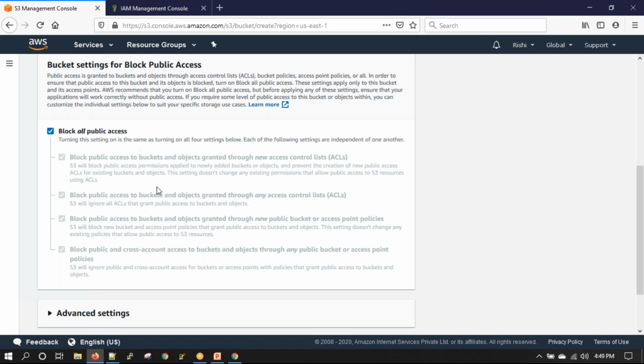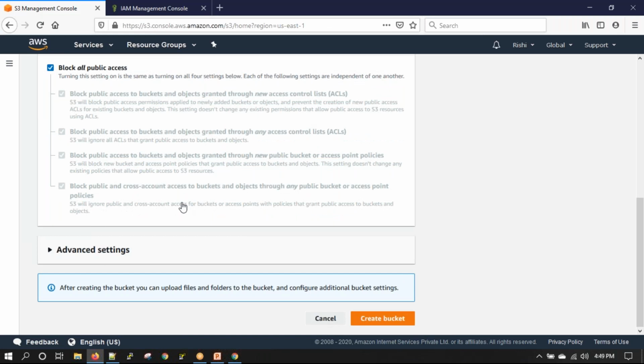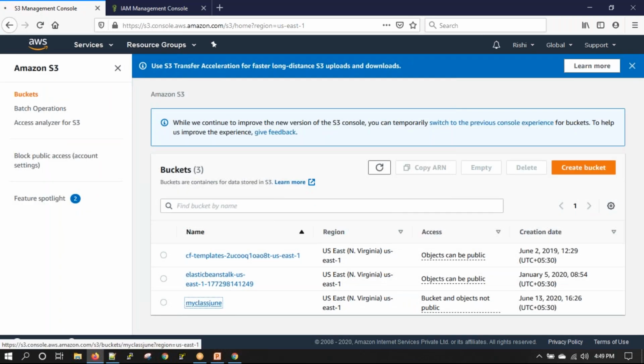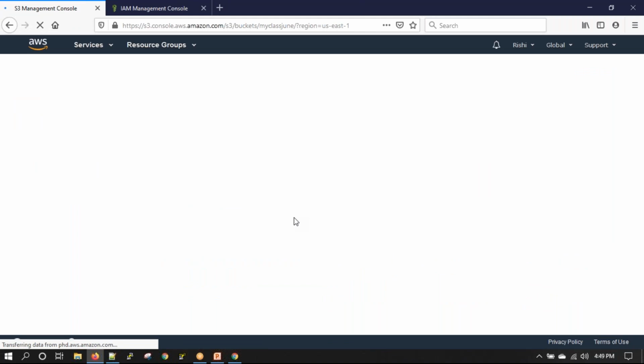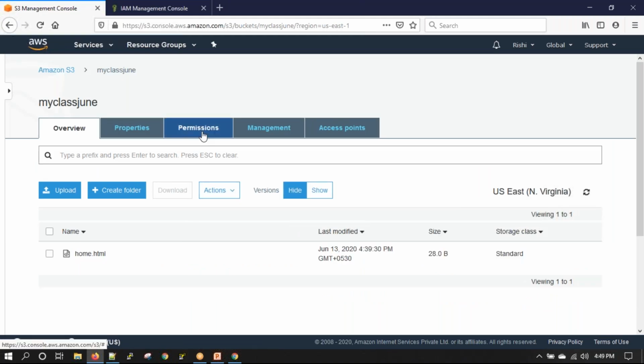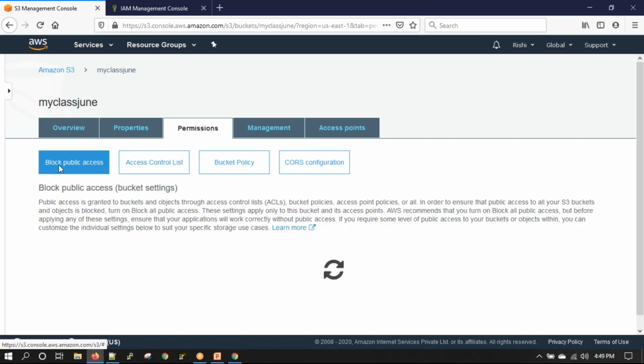By default, a bucket blocks all public access. So I'll go back to my bucket and disable this. I'll disable block public access so that I can make my files public, which is in permissions, block public access.